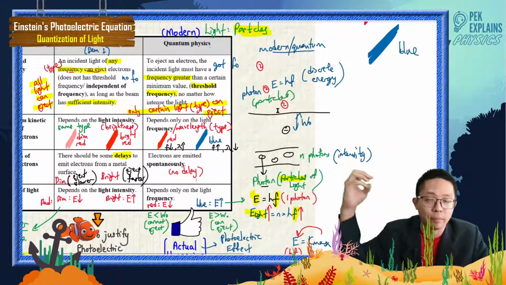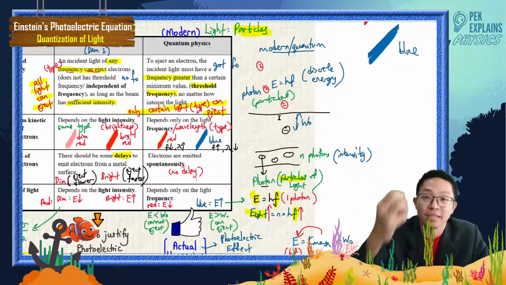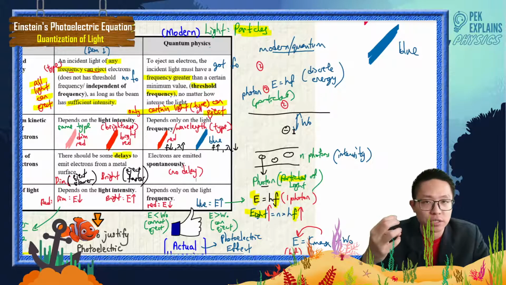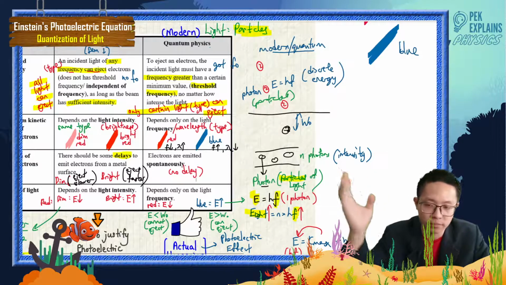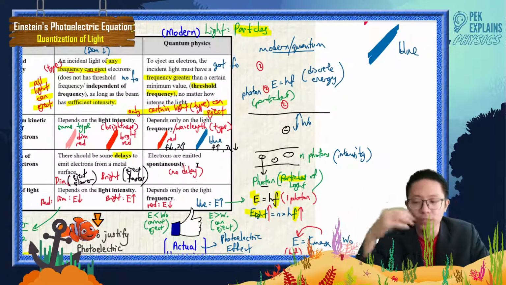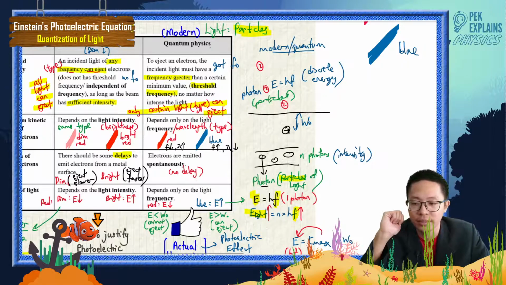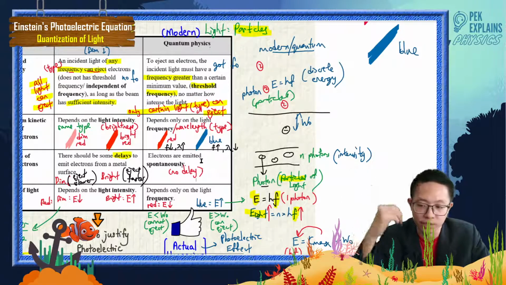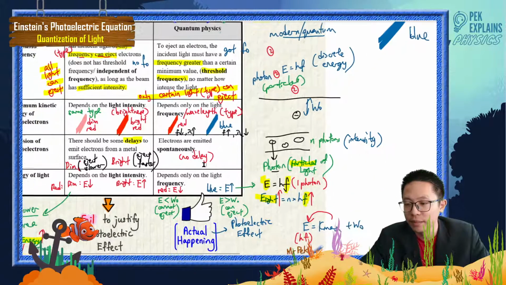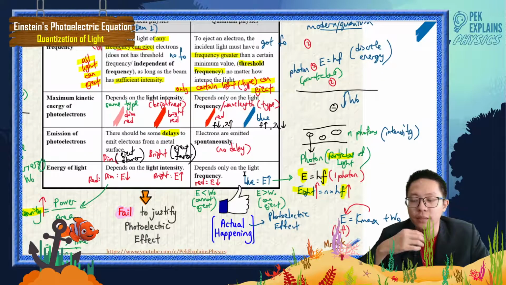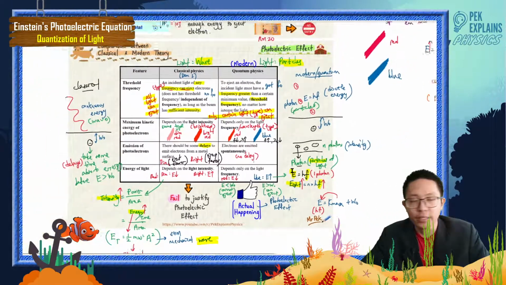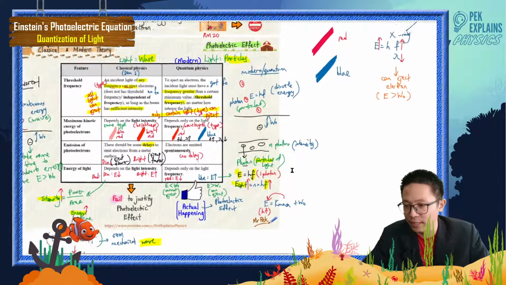And this one no need. The energy comes in particles. If the particle has enough energy to overcome the work function, it ejects spontaneously, no delay. Absorb and eject. Understand? The electron absorbs and ejects spontaneously, no delay. Energy of light depends on light frequency. So that's all for this comparison.